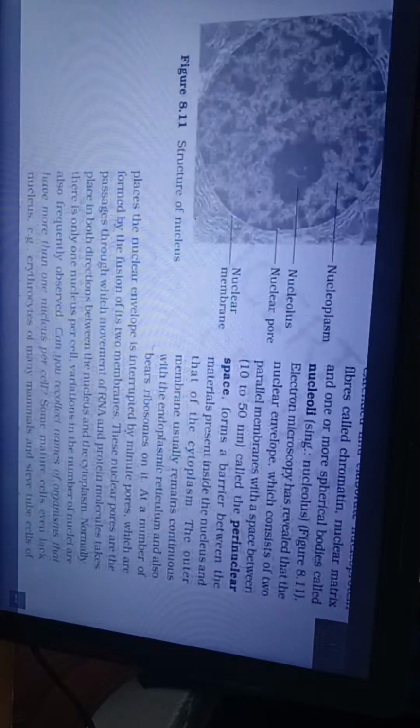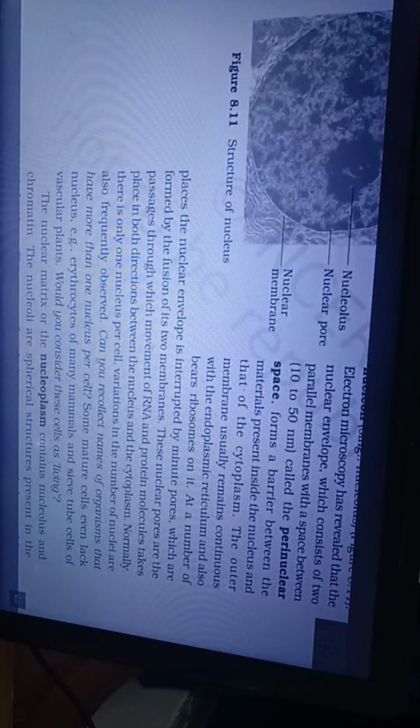Electron microscopy has revealed that the nuclear envelope, which consists of two parallel membranes with a space of 10 to 15 nanometers called the perinuclear space, forms a barrier between the materials present inside the nucleus and that of the cytoplasm.